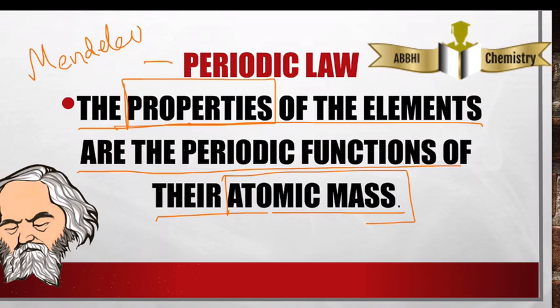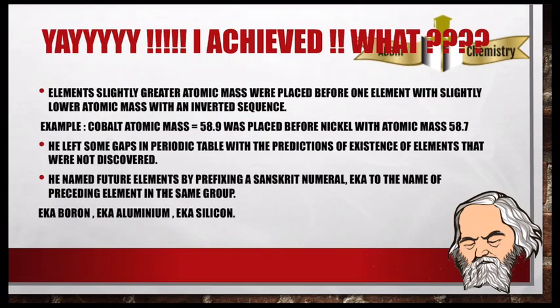There were some achievements by Mendeleev. What did he achieve? He found that an element with a slightly greater atomic mass was placed before an element with a slightly lower atomic mass. For example, cobalt, with atomic mass 58.9, is placed before nickel, whose atomic mass is 58.7.